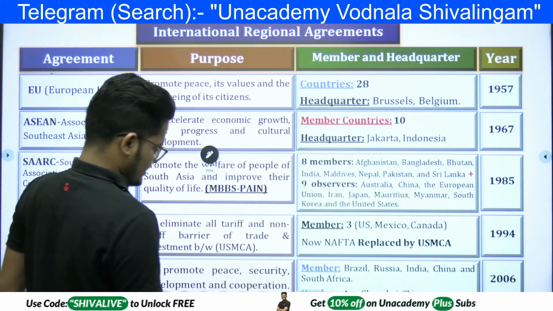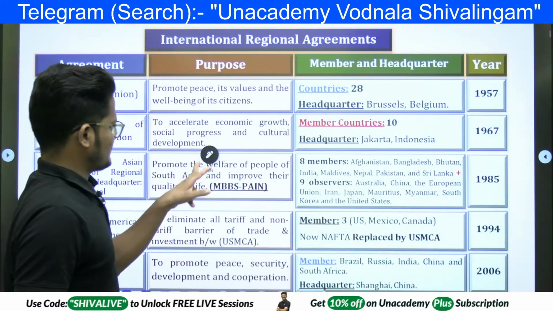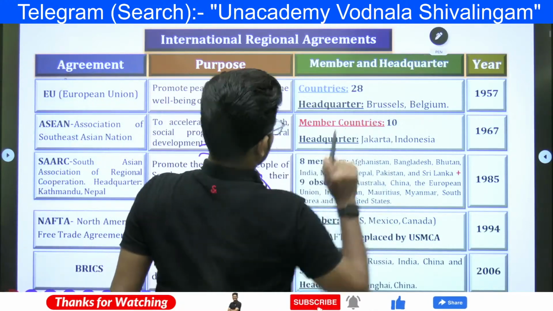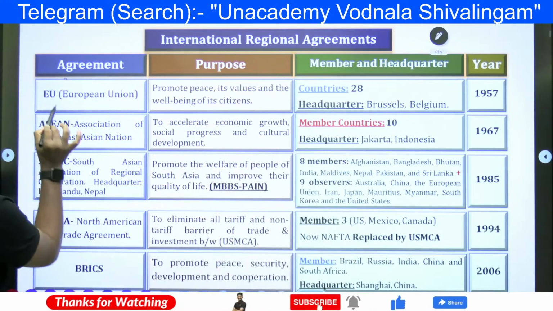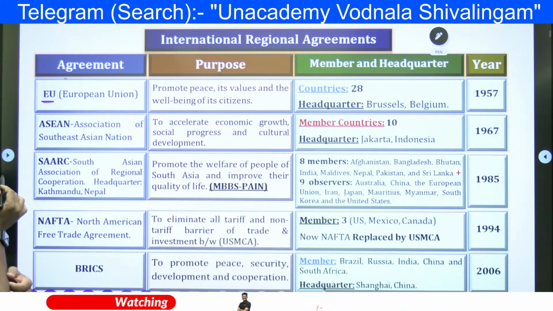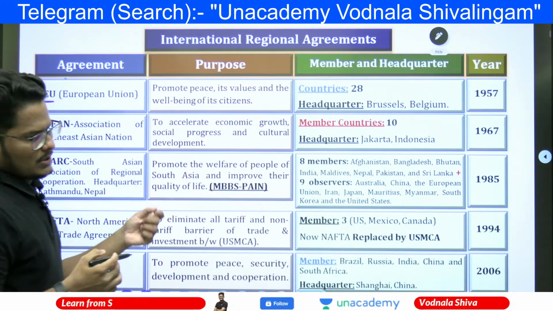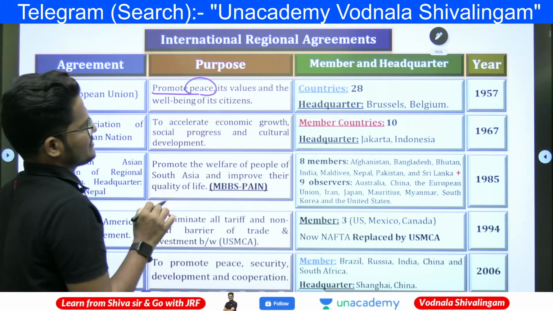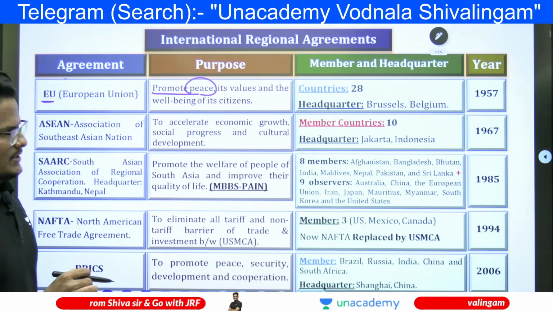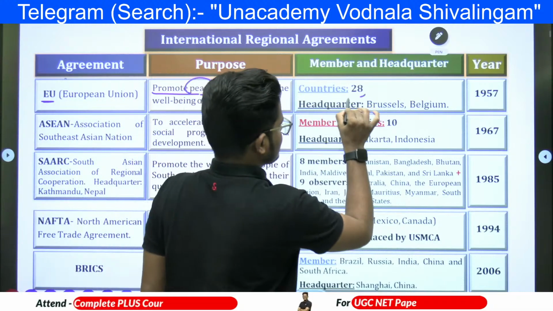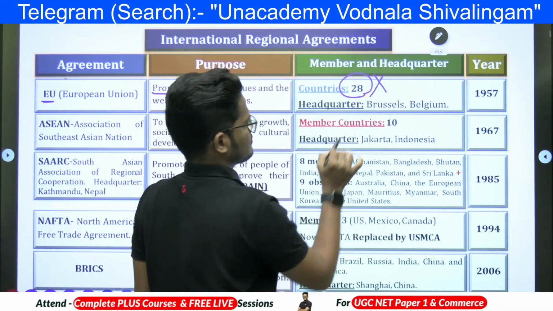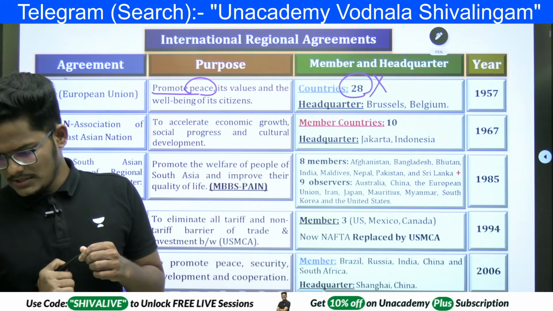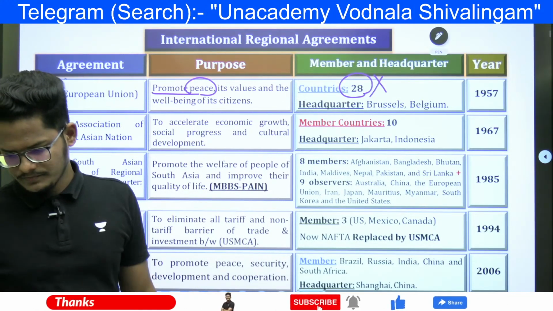There are international regional agreements. As per the international regional agreements, number 1 is the European Union, EU. The purpose of the European Union is to promote peace, its values and the well-being of its citizens. How many member countries exist? 28? Wrong. Is it 28 or 27? Please tell.